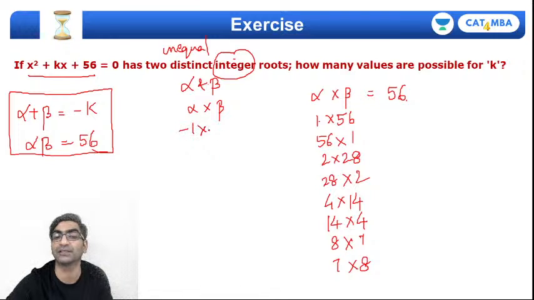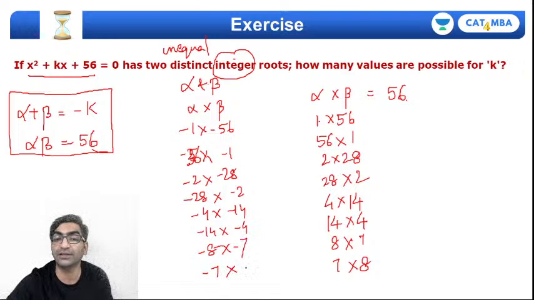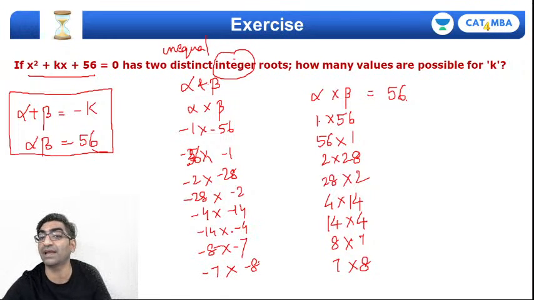Possibly minus 1 and minus 56, the other way around also, minus 56 and minus 1, minus 2 and minus 28, minus 28 and minus 2, minus 4 into minus 14, minus 14 and minus 4. Can you see this? All these pairs can also take negative values. I need to check whether they give me different values of k or not.